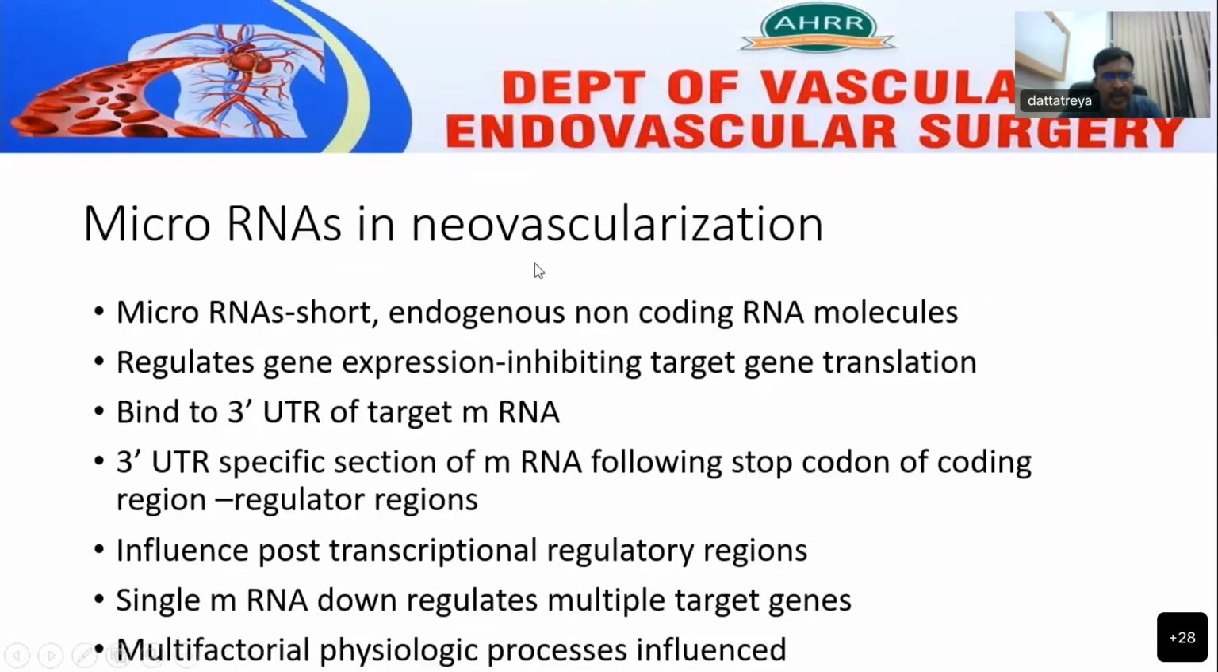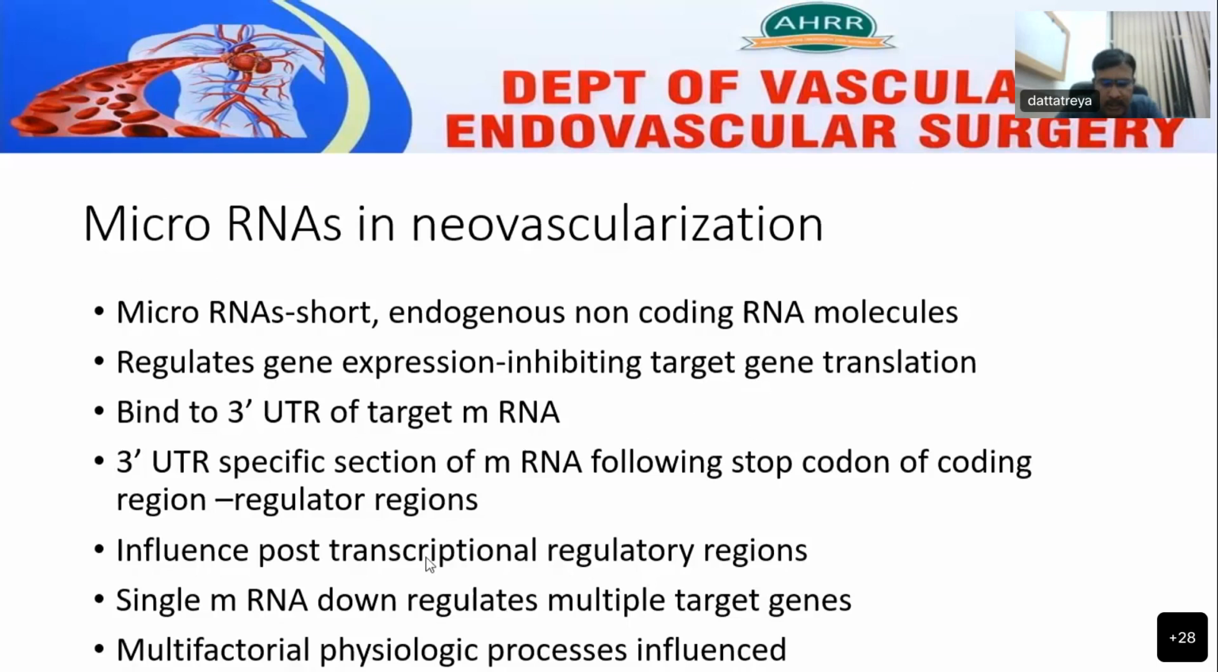The role of microRNAs in neovascularization. MicroRNAs are endogenous non-coding RNAs which help in regulation of many genetic inhibitory factors. They bind to the 3' end, the untranslated region, of the target messenger RNA. The 3' UTR is the specific section of mRNA that follows the stop codon of the coding region, and it is a regulatory region. They influence post-transcriptional regulation.